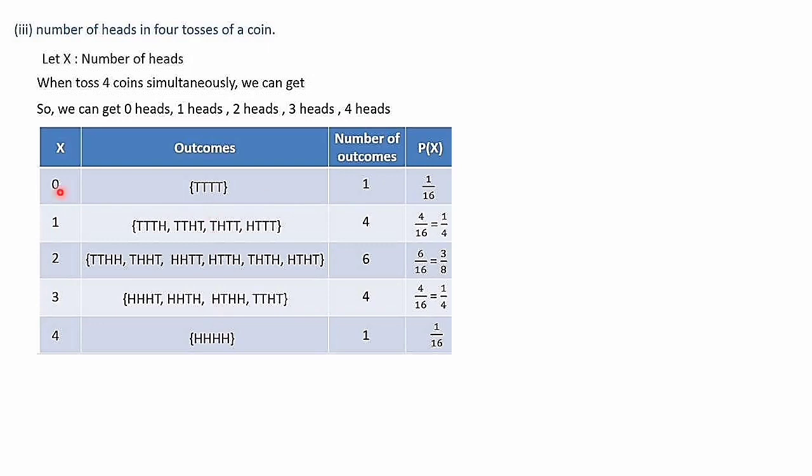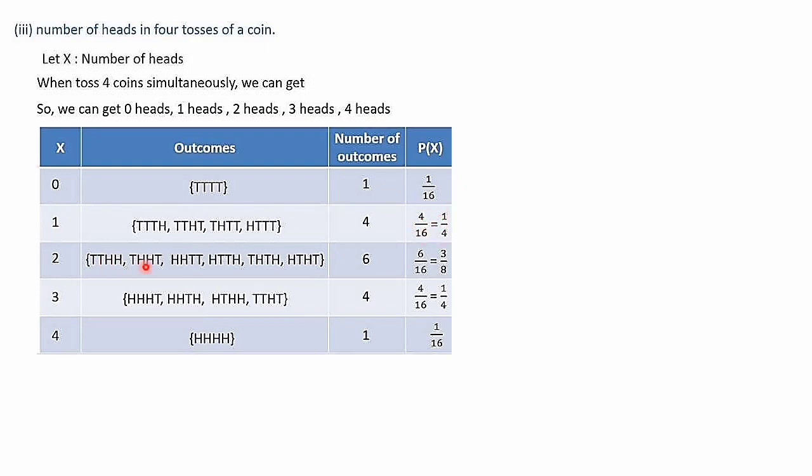Then there are total 16 elements in the sample space, because we are throwing 4 coins, or 4 tosses of a coin. Means 2 power 4, which is 16. Actually we need only the number of elements in the sample space for writing the probability. When x is equal to 0, the number of outcomes we get is only 1. So the required probability is 1 out of 16. When x is equal to 1, the total number of outcomes is 4. So the probability is 4 divided by 16. When we cancel 4, we get 1 by 4.